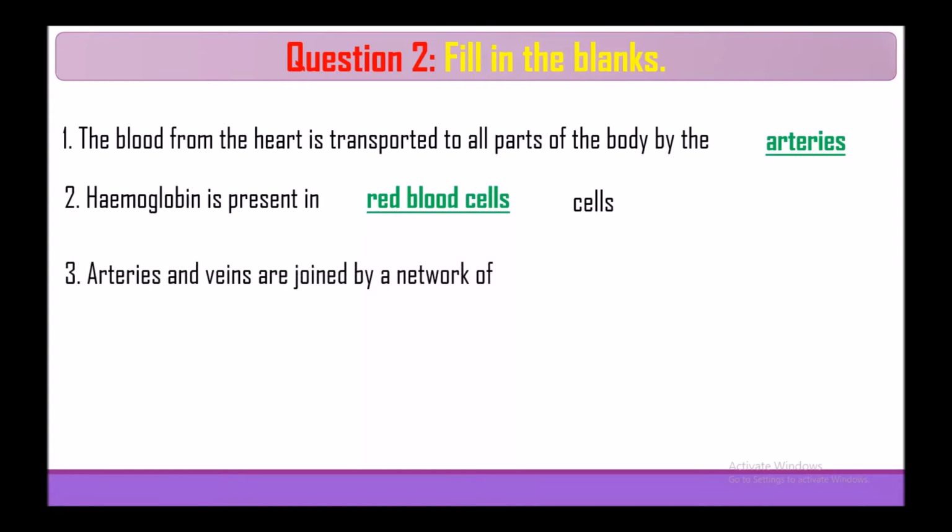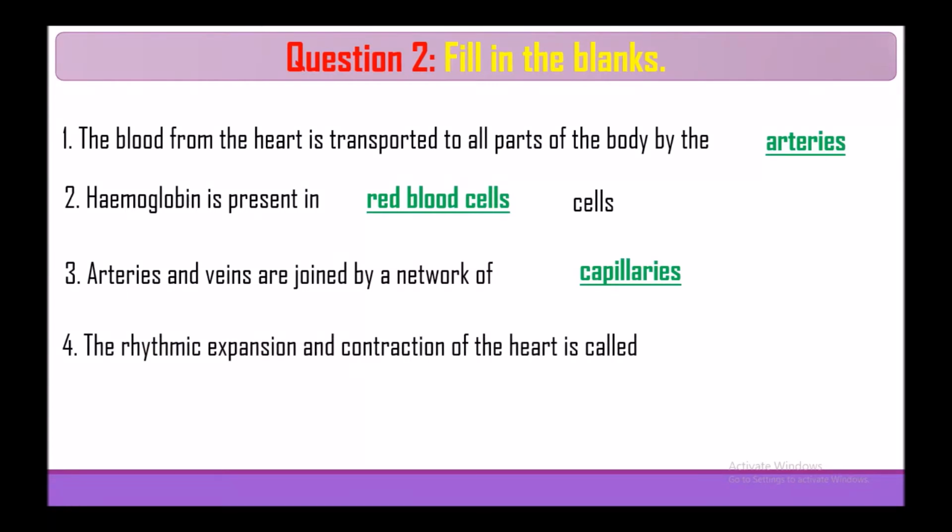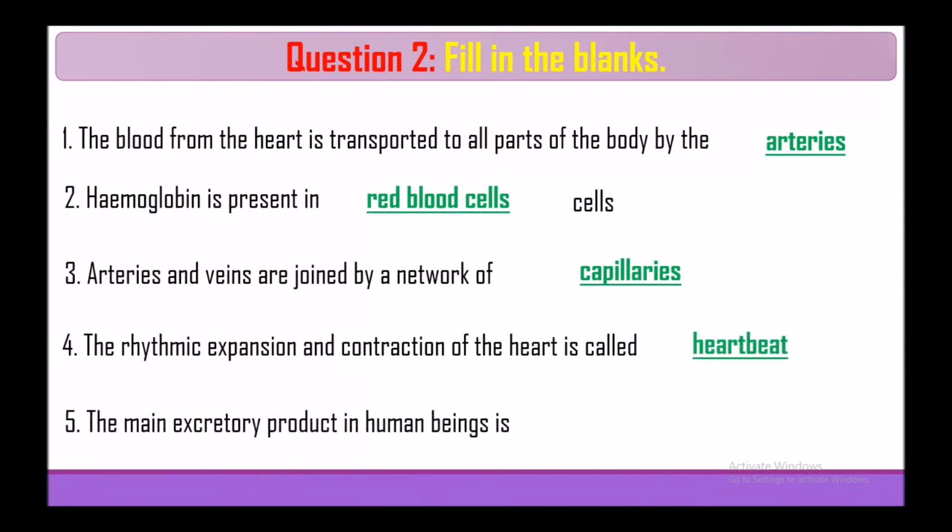Arteries and veins are joined by a network of capillaries. The rhythmic expansion and contraction of the heart is called heartbeat. The main excretory product in human beings is urea.